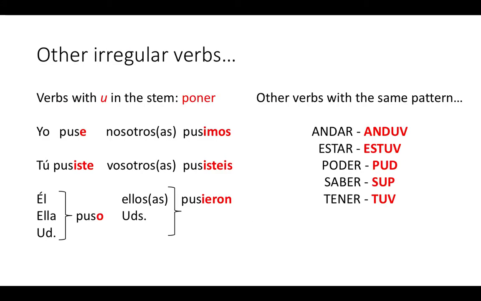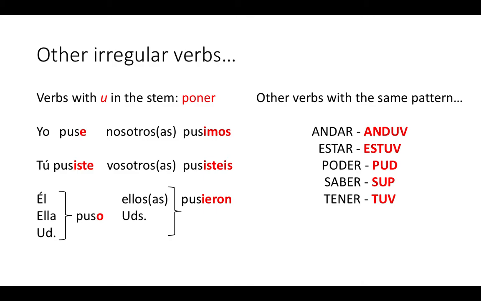We also have some irregular verbs here. For example, poner. Poner completely changes. It goes from an O to a U, and it changes completely, as you can see. Now the stem of the verb is going to be P-U-S. So let's say with me, chicos. Yo puse. Tú pusiste. Él, ella, usted puso. Nosotros pusimos. Vosotros pusisteis. Ellos, ellas, y ustedes pusieron.